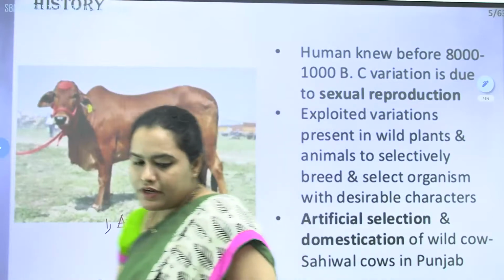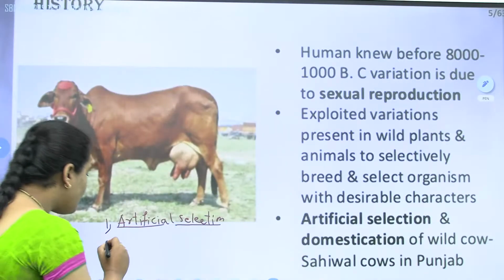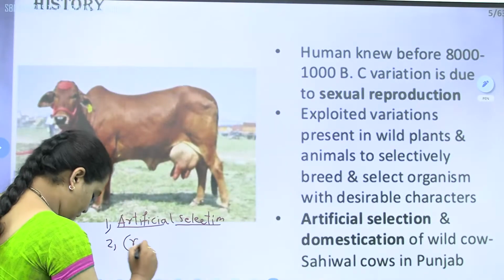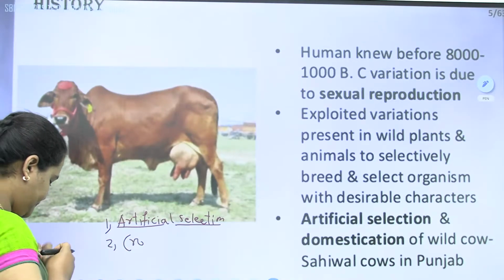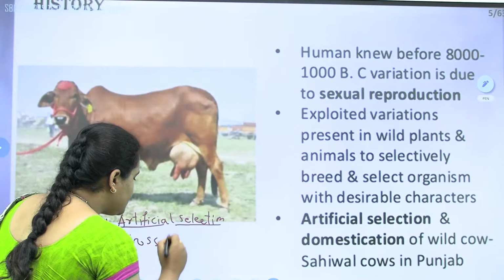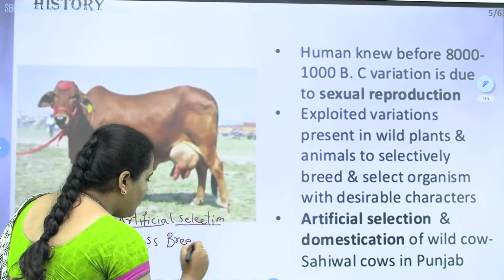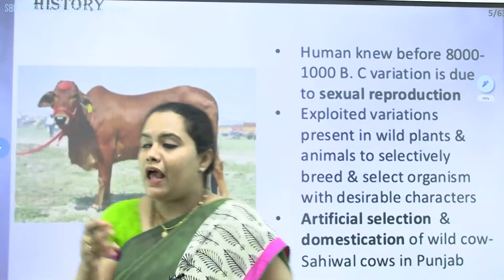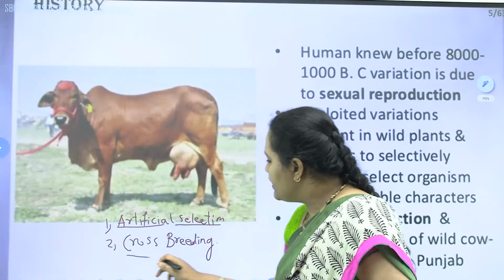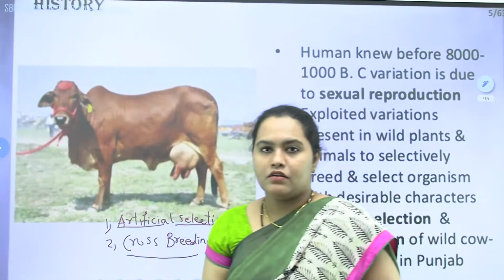Okay, another one is by means of cross breeding. What we'll do is go with the best ones, and then we'll allow them to breed. That is what cross breeding is.